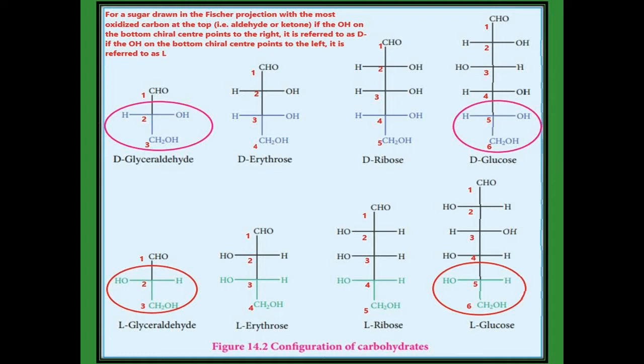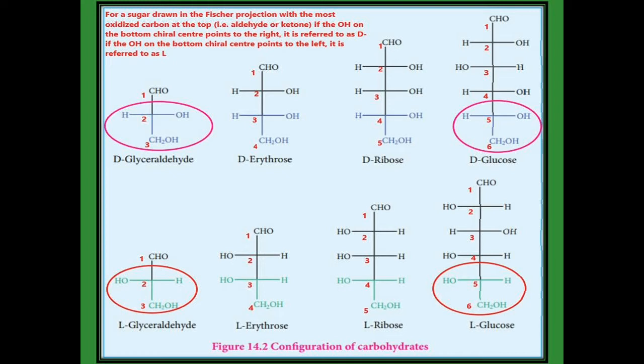Configuration of carbohydrates. There are two configurations, capital D and capital L. It is drawn by the Fischer projection. First of all, this is D-glyceraldehyde. Glyceraldehyde contains 3 carbons, numbered 1, 2, 3. The second carbon is a chiral carbon. Why? Because around the carbon we have 4 different groups. The first carbon is CHO, on the right side we have OH, on the left side H, and at the bottom CH2OH. So different groups are present around the second carbon.